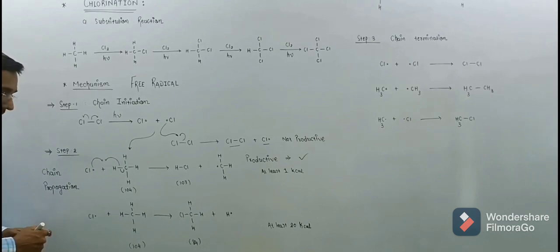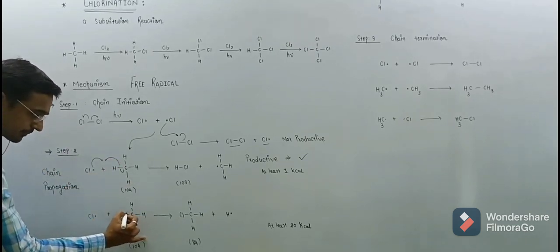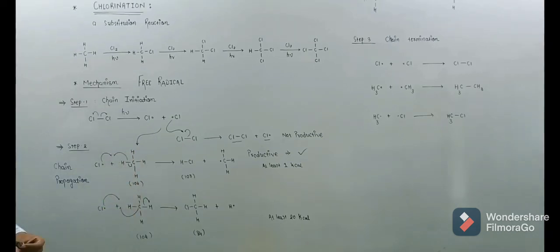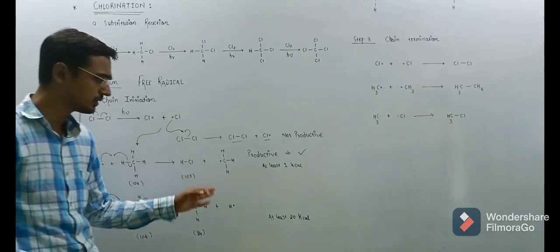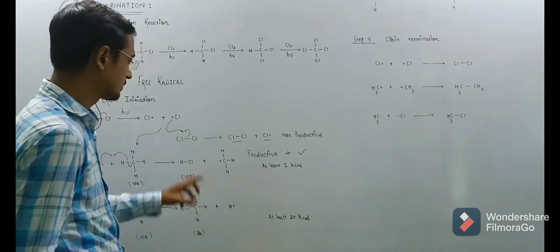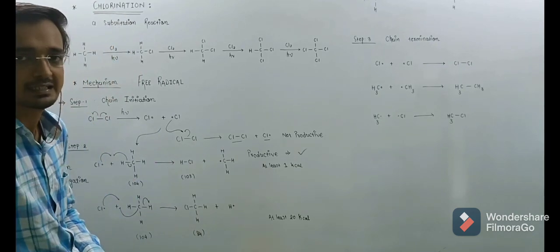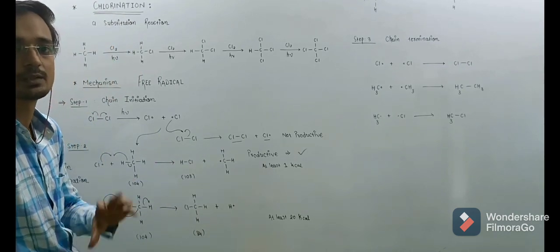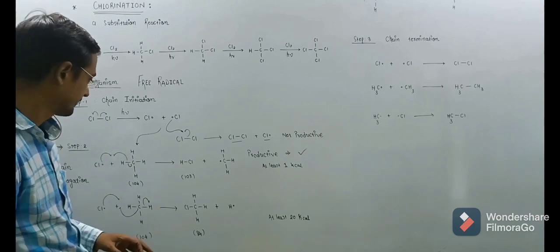Another possibility is that the chlorine radical attacks methane and produces a hydrogen free radical and methyl chloride. So between the two steps, which one is preferred is decided by bond energy.